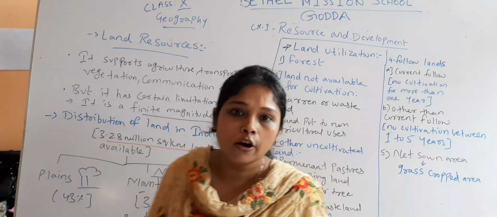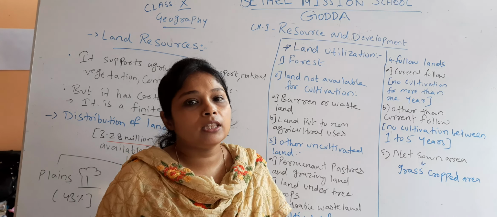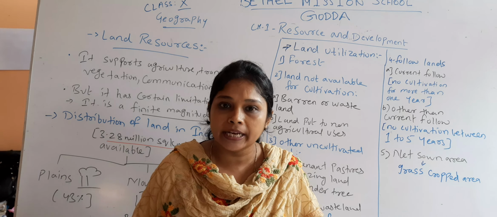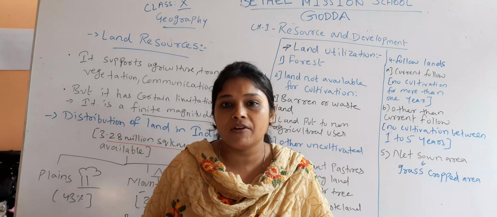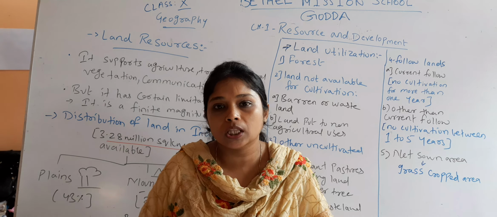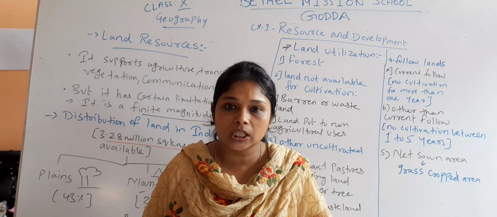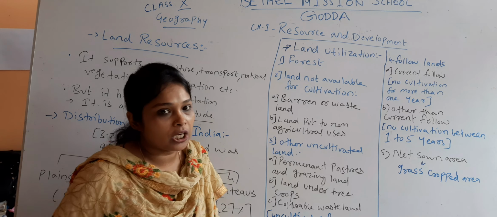Now moving further, we have 3.28 million square kilometer land available in India, divided between three: plain areas, mountains and plateaus. How are we utilizing our land resources, how are we using the available land resources? Now we will see land utilization in India.